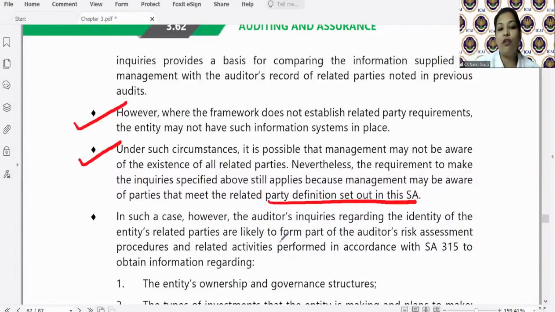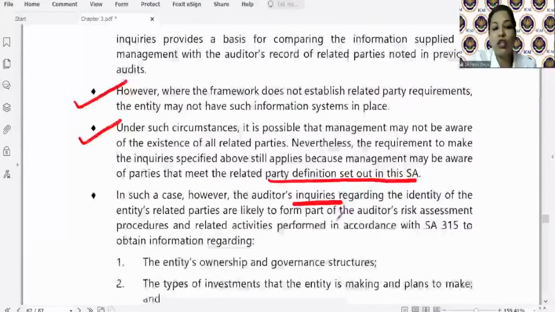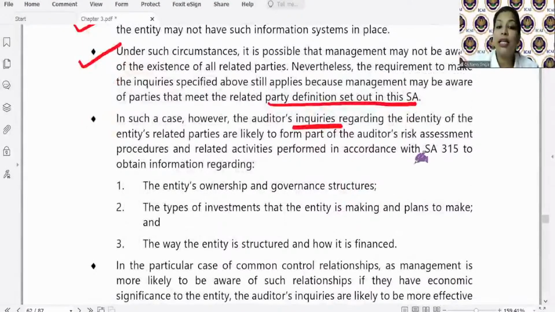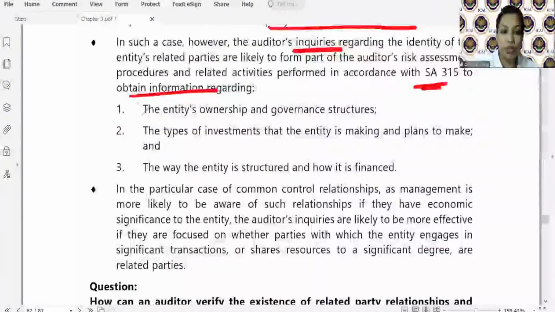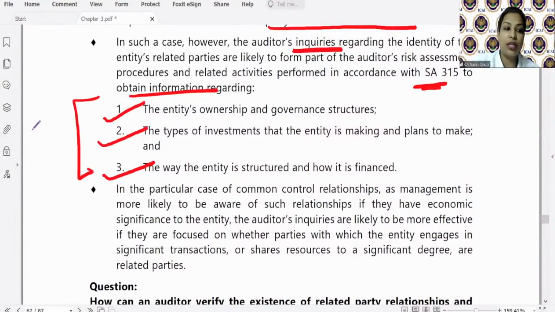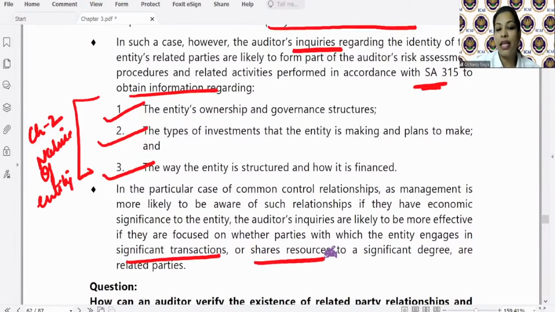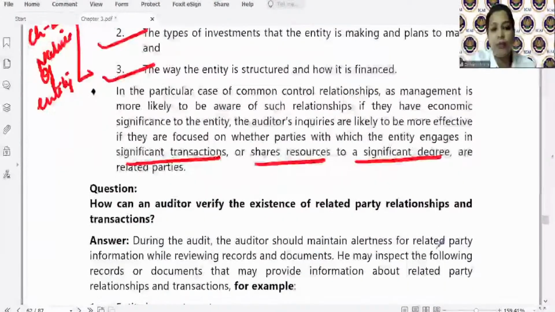Make inquiries of management. कि management बताओ कि कौन-कौन सी transactions हैं जो इस definition में fall करती हैं. For this, under SA 315, auditor may ask the information regarding entities, ownership and governance structure, types of investment, the way the entity's finance is structured as it is from chapter number 2, nature of entity. Right? So any significant transaction or any sharing of resources to a significant degree, management must be aware about that, so ask the management.